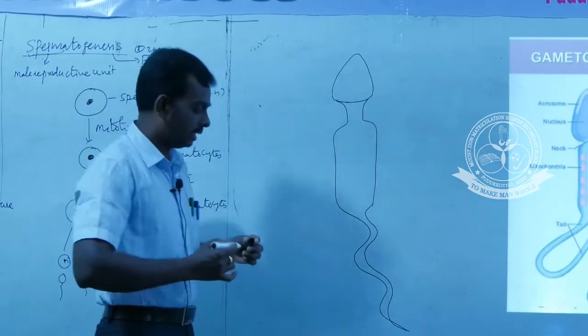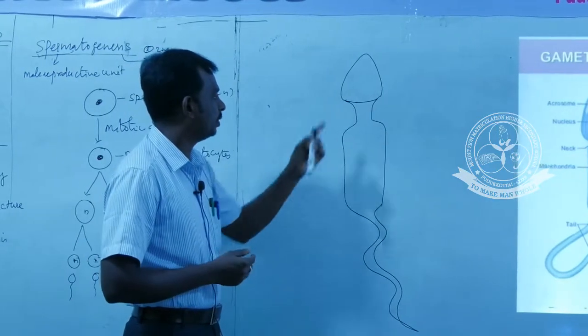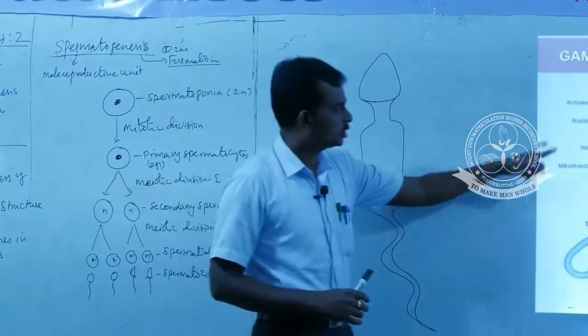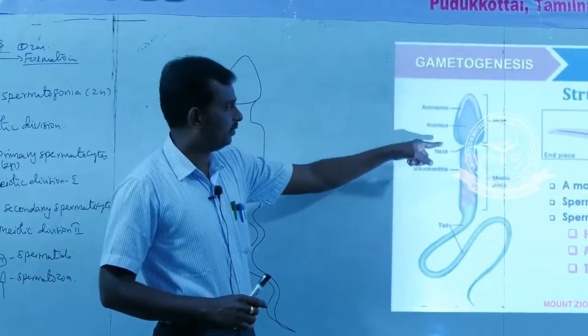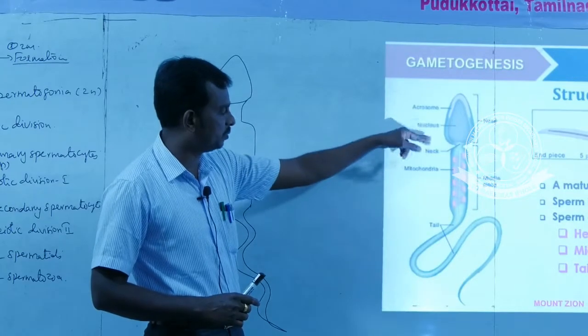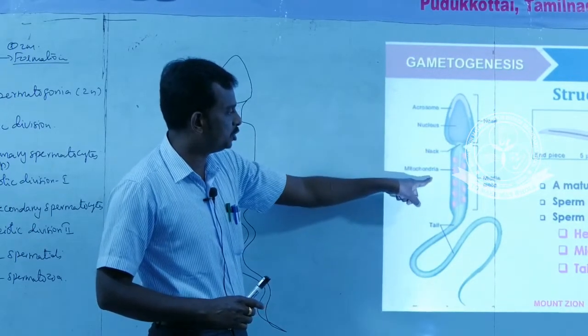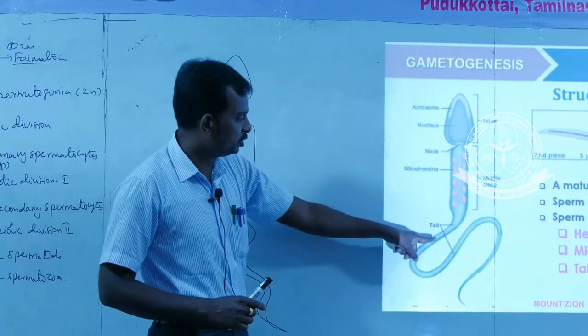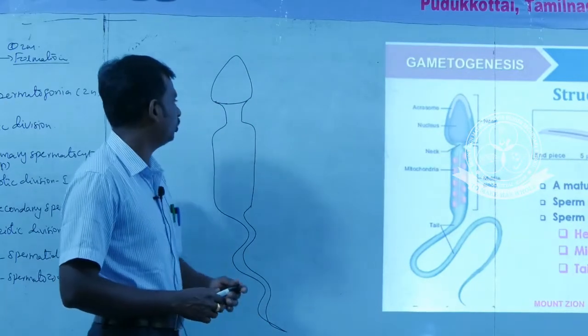These are the four major parts of the spermatozoon.